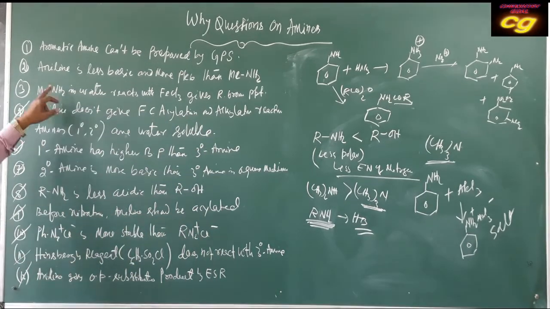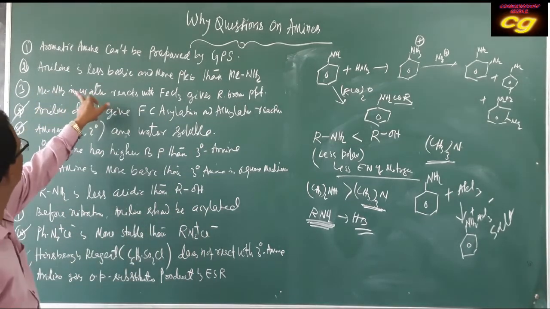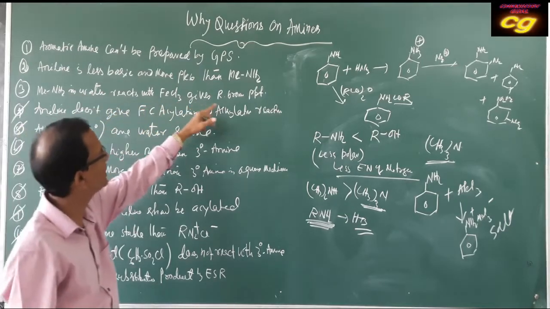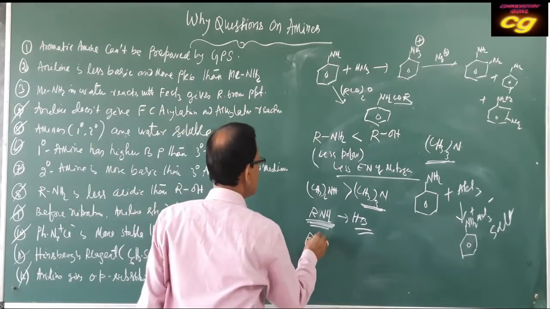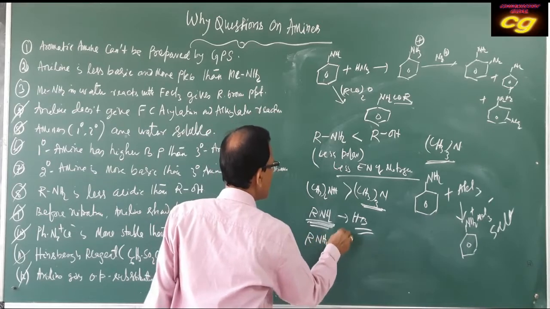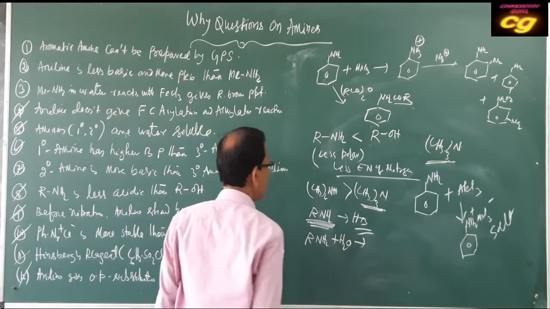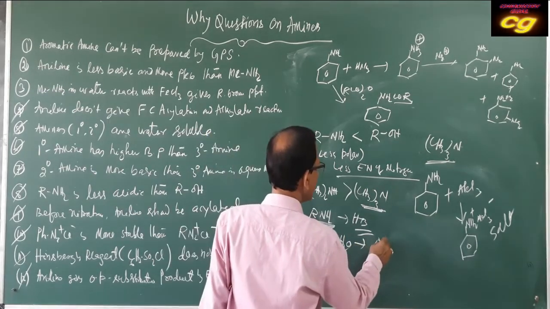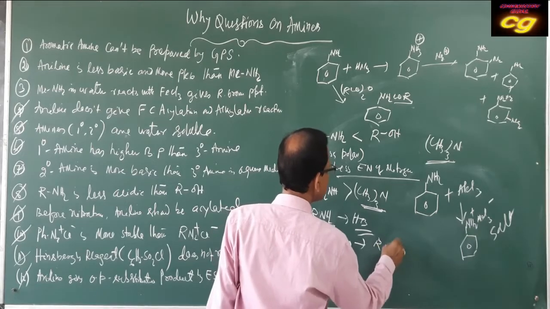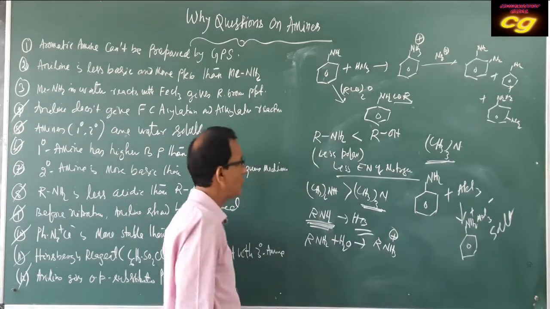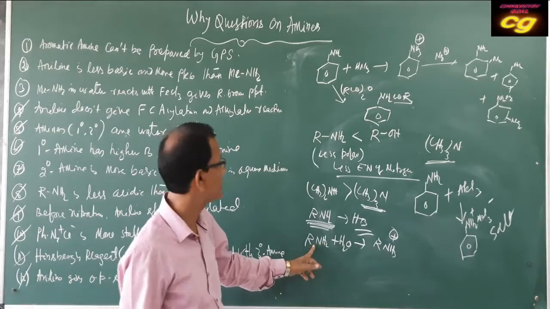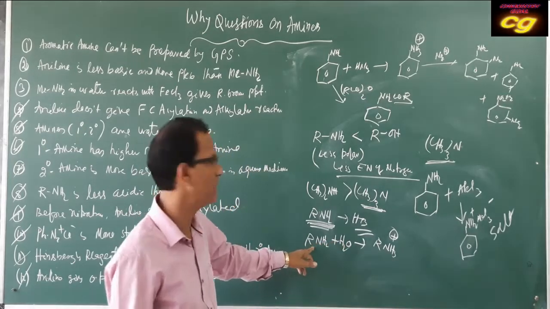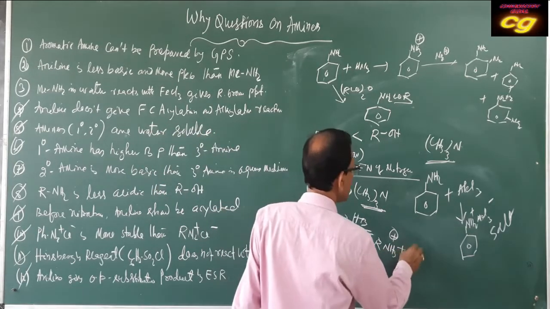Very important this one. Methylamine in water reacts with ferric chloride and gives a reddish brown precipitate. If you see methylamine in water, what happens? You have to write this reaction. It produces RNH3 plus. I have already told you that water is more acidic than amine. That's how water loses H plus to amine. So RNH3 plus and OH minus.